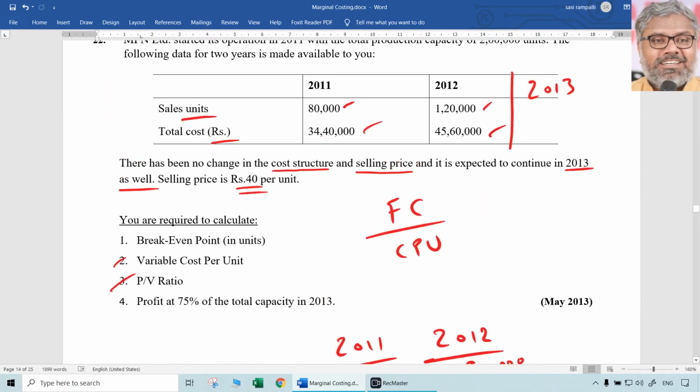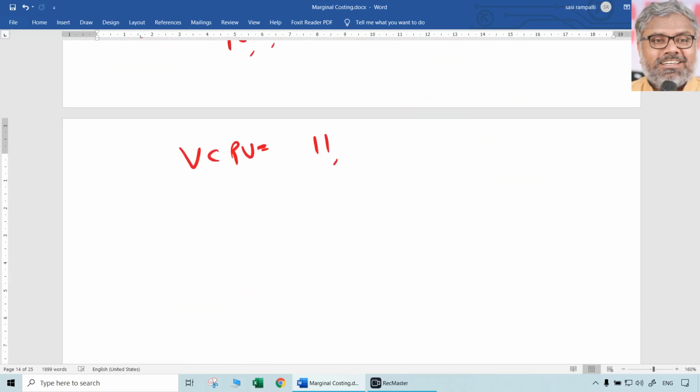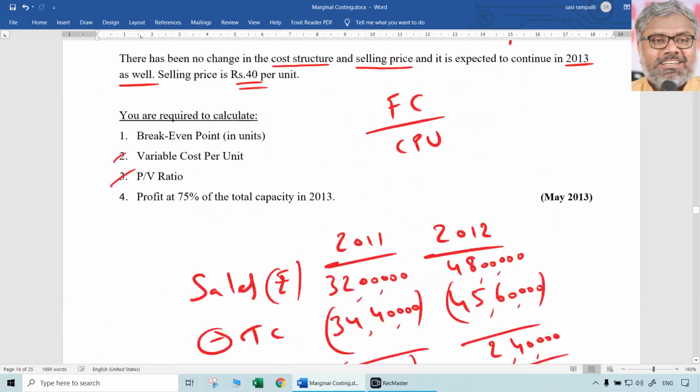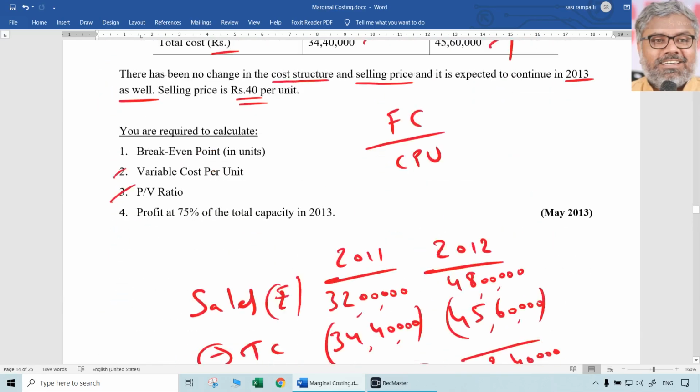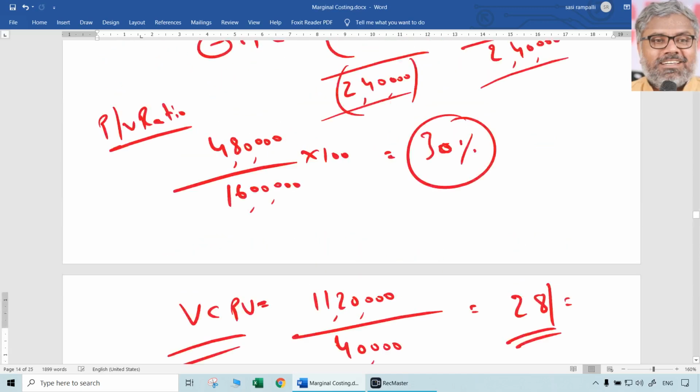Change in total cost is 45 lakh 60,000 minus 34 lakh 40,000, that is 11 lakh 20,000, divided by number of units changed. 80 to 120 means 40,000. So what is the variable cost per unit? Simple. 11 lakh 20,000 divided by 40,000. That is 28 rupees per unit. We got the answer for the second question also.